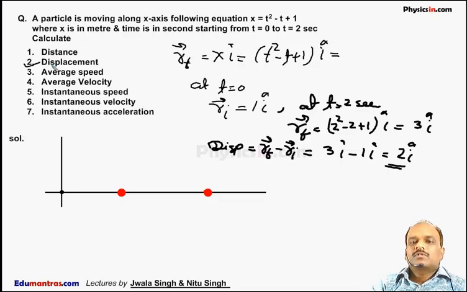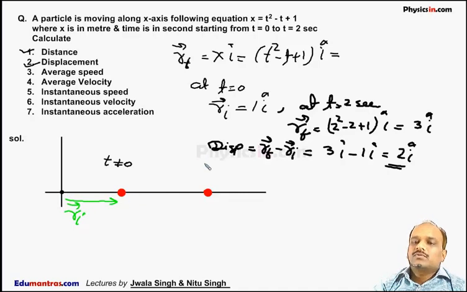When we talk about the displacement, the displacement of the particle is 2 i cap. When we talk about the distance, it is the actual length traveled by the particle. So as we have already discussed, at t is equal to 0, the particle is at 1 i cap. So this is the position vector of the particle, this is the initial position vector, Ri.